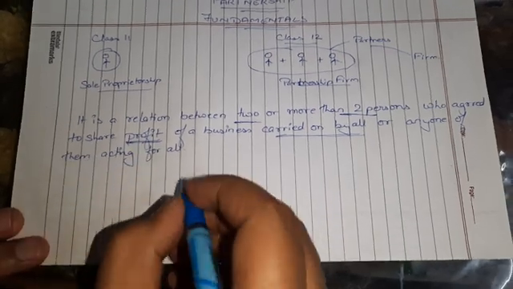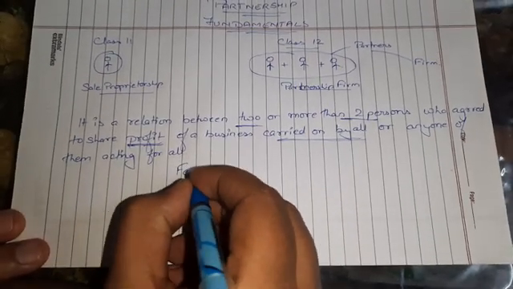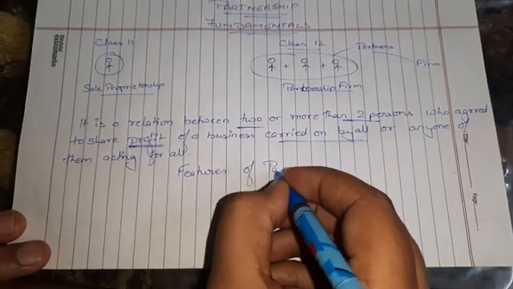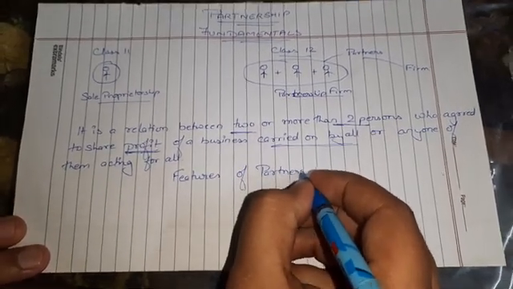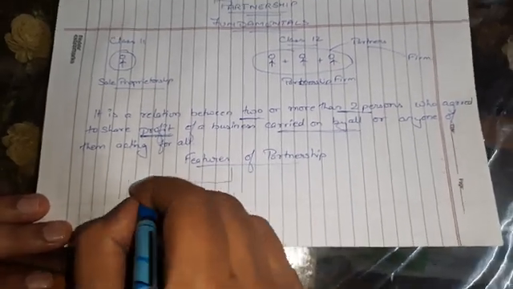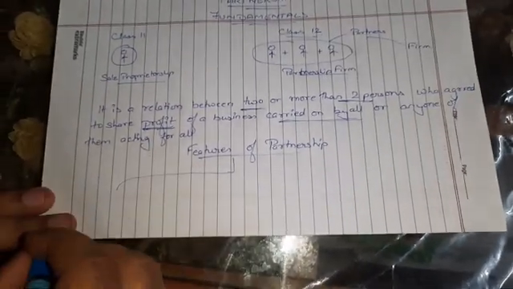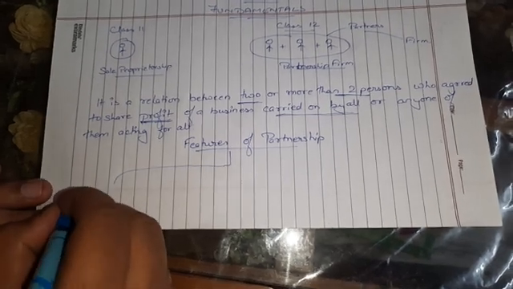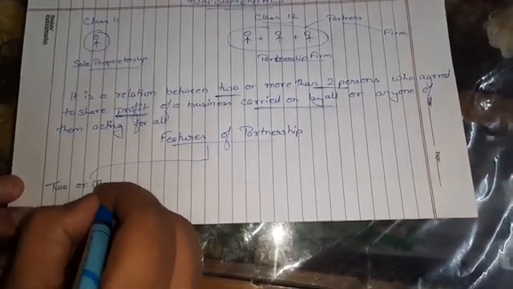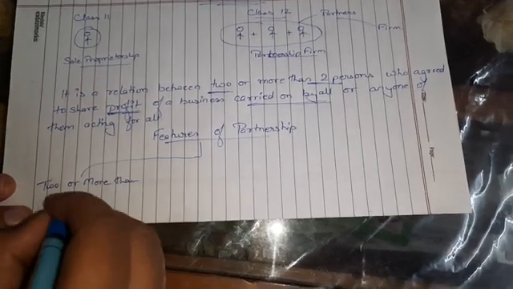Now coming to the next part, that is features of partnership. We already know that it is a relation between two or more than two persons. So the first feature is that we require two or more persons.